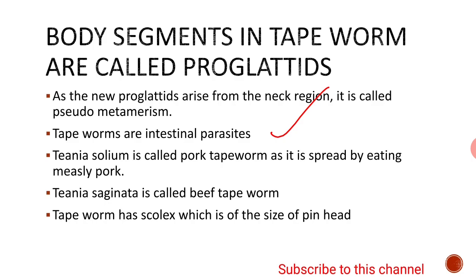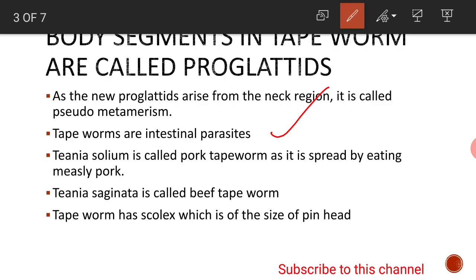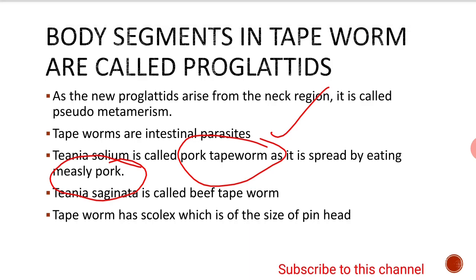Taenia solium is called pork tapeworm as it is spread by eating measly pork. Pork means pig meat. Measly pork means the pork that is infested or filled up with Cysticercus larvae of Taenia solium.